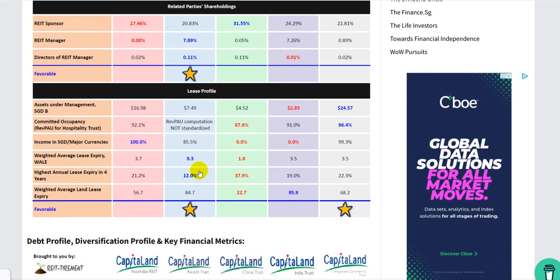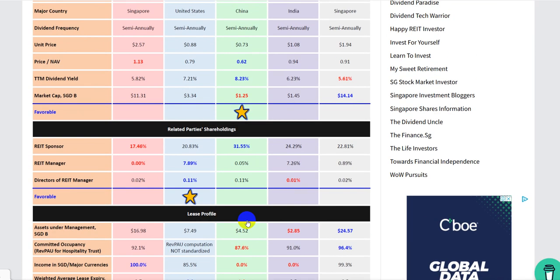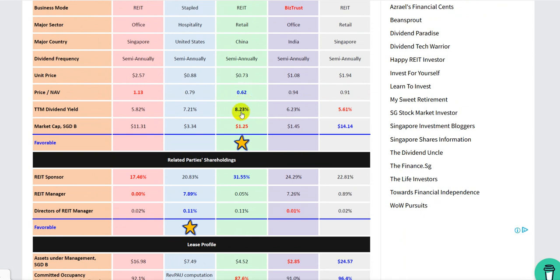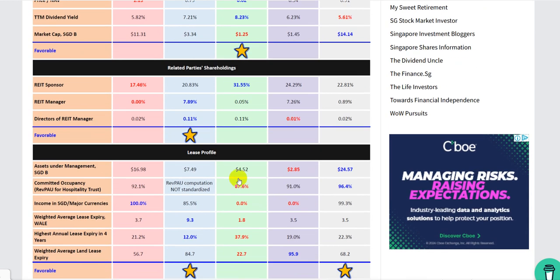This one I won't talk about, otherwise the video will be too long, so I don't want to talk about everything. Just this one, where you see all red color, so we just talk about this a little bit. Sometimes there's a reason why this metric looks cheap. Why the dividend looks high and the price over NAV looks low could be primarily because of these things. Number one, occupancy is the lowest.